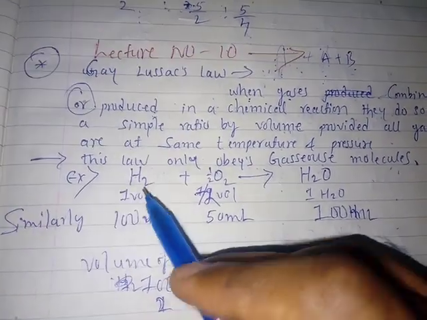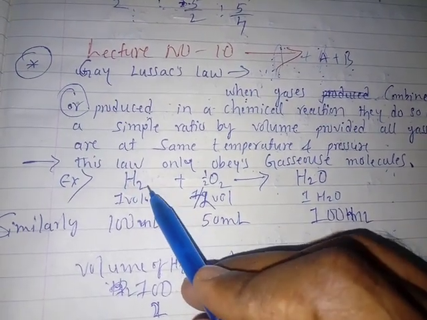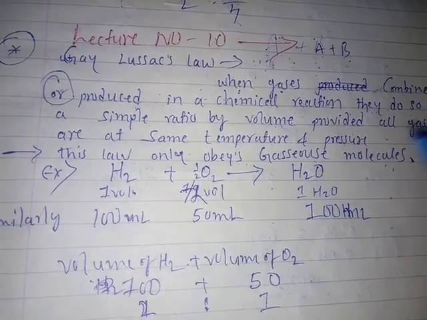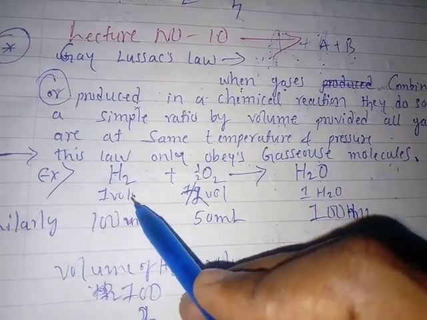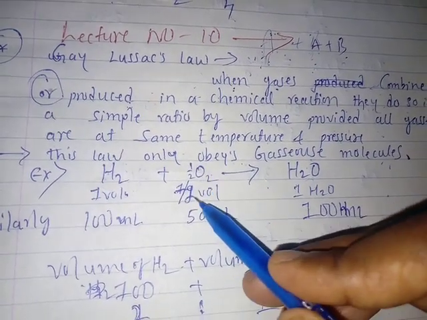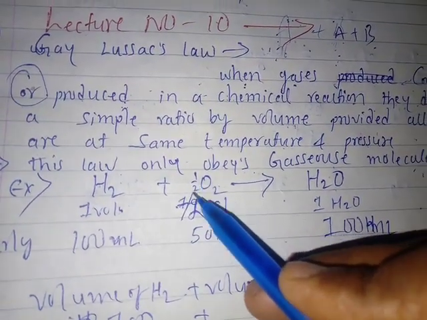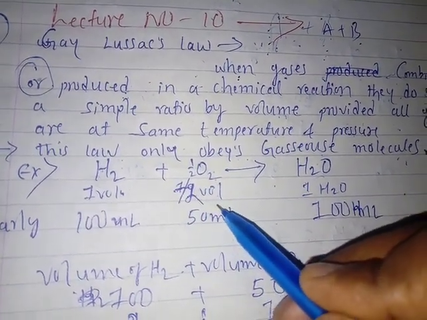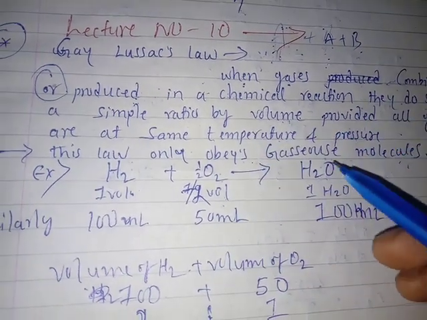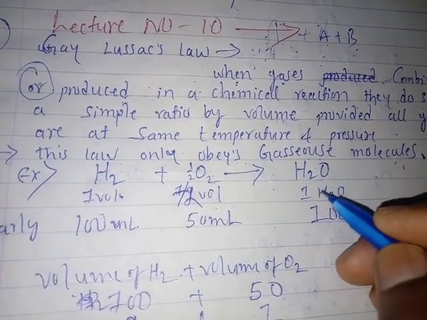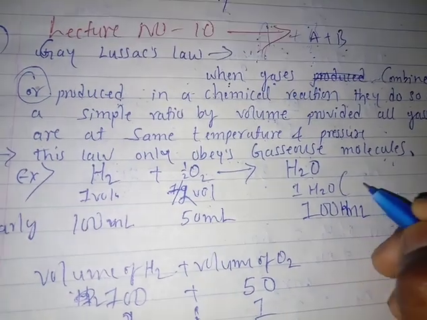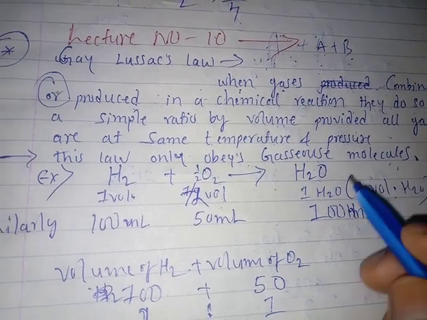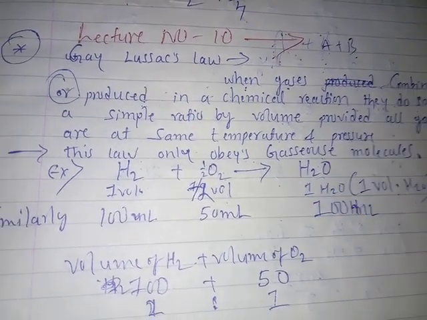Students, let's see an example: hydrogen gas reacts with oxygen to form water. Hydrogen is 1 mole, oxygen is half a mole, right? Look at it, students. Oxygen is 1 by 2 O2, that is the half mole. That's why I have written here 1 by 2 volume, and it forms 1 volume of H2O.